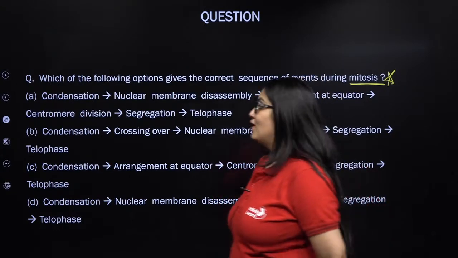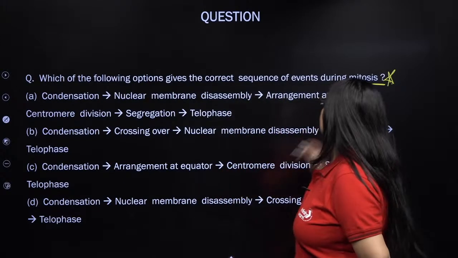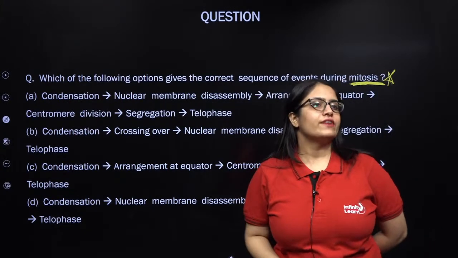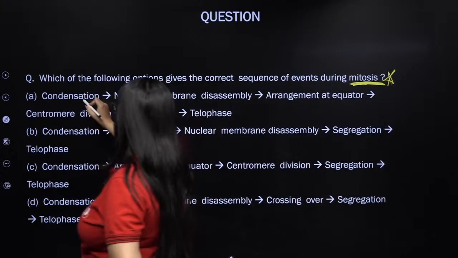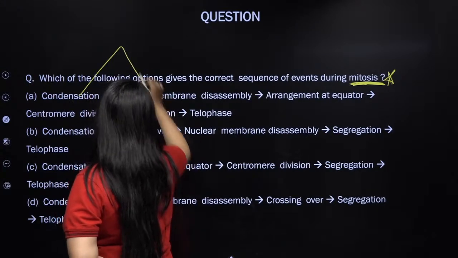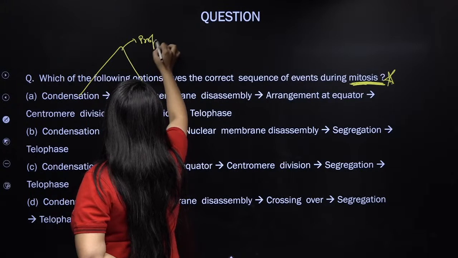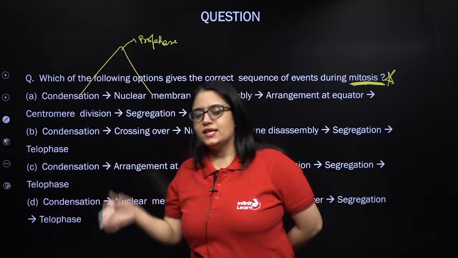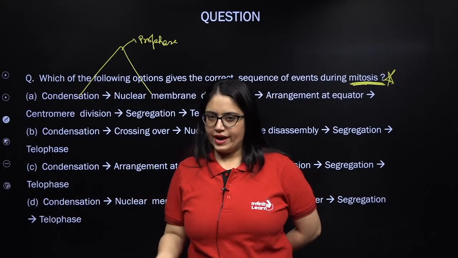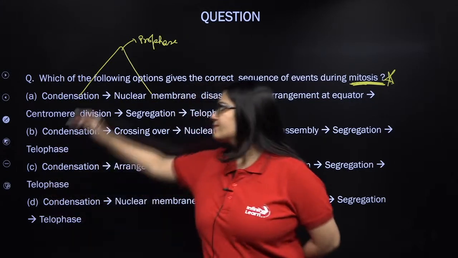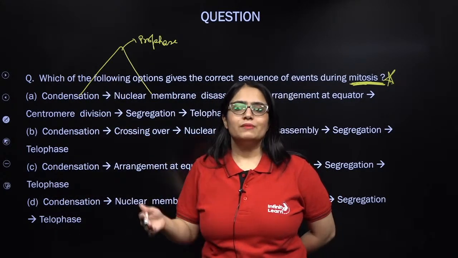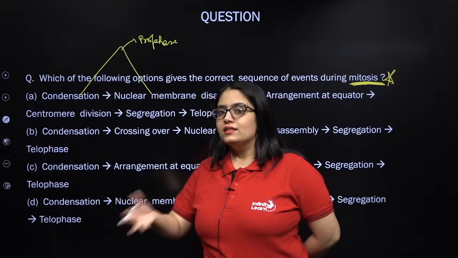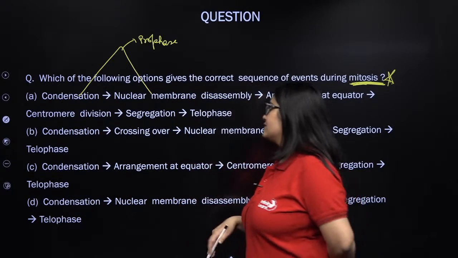Okay, then let me help you out. First of all, in the M phase of the mitosis, which phase comes? Prophase comes. So chromatin condensation and nuclear membrane disassembly will take place in the prophase. So remember what happens in mitosis M phase. First there is prophase, then metaphase, anaphase, telophase, right? So what is going to happen in the prophase? Condensation of chromatin material into chromatids to form chromosome will take place. At the late prophase, the nuclear membrane will disintegrate, right?